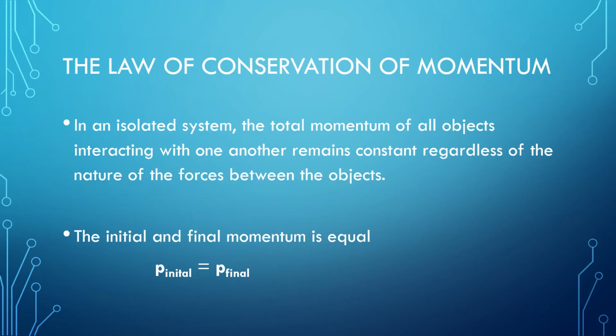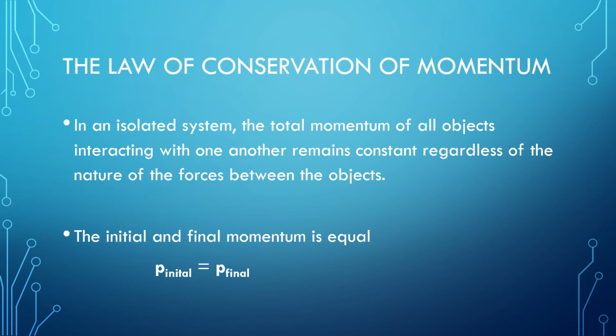So here's the law of conservation of momentum. It says in an isolated system, the total momentum of all objects interacting with one another remains constant regardless of the nature of the forces between the objects. So as long as we're talking about an isolated system, the total momentum of one object interacting with another remains constant. So in other words, the initial and final momentum are equal.